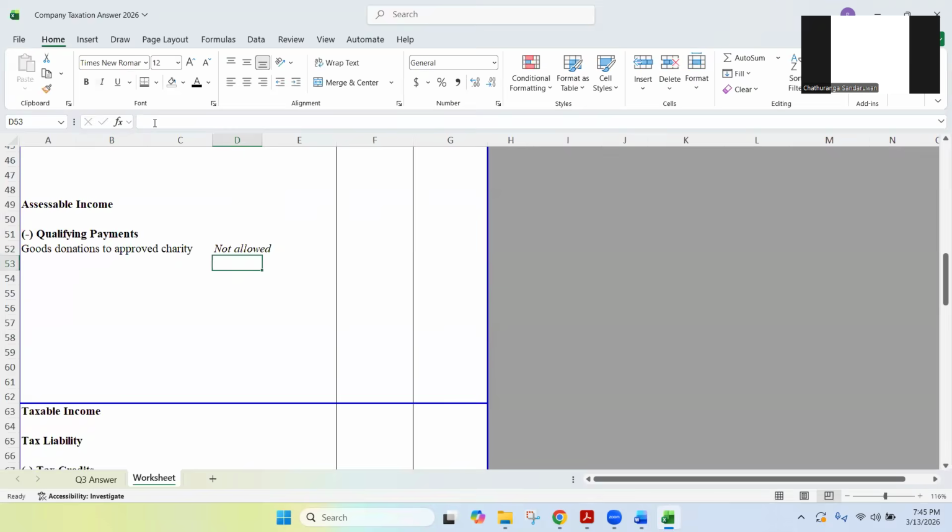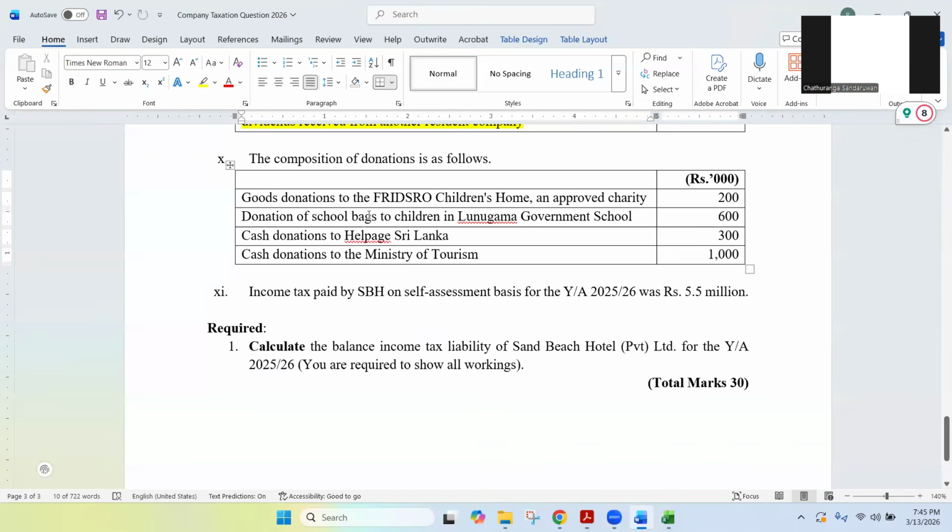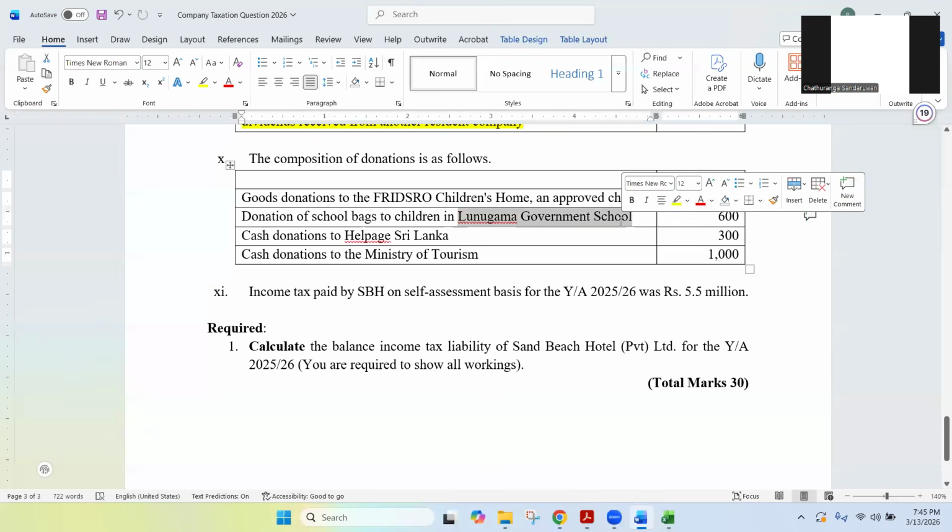Next one. Donations of school bags. Again, school bags means goods, isn't it? Donation of school bags to children in Lunugama Government School. What do you think? Can we deduct this or not? School bags donations to Lunugama Government School. Can we deduct this or not?